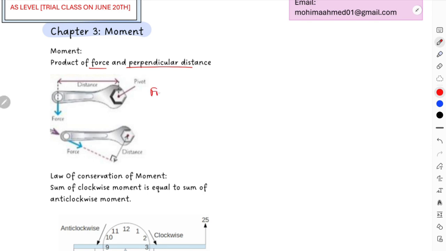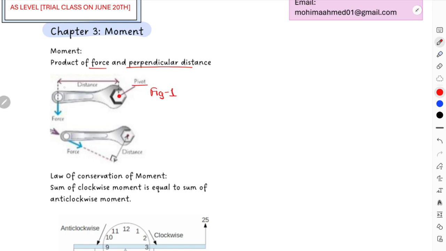For example, in figure 1 over here, as you can see, it is quite easy, right? This is your pivot point. Pivot point is a point through which the object will rotate. Moment is also known as the turning effect of force, right? We are going to provide a force on an object, and the object this time will not change its position. It will just rotate about a fixed point, and that fixed point is known as pivot.